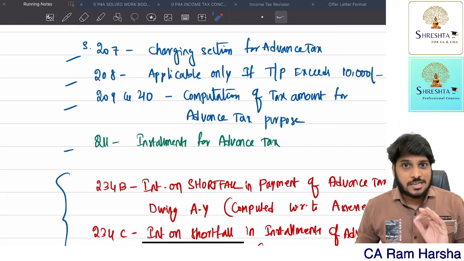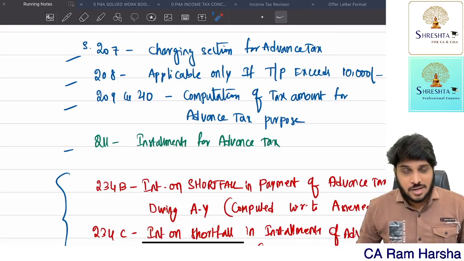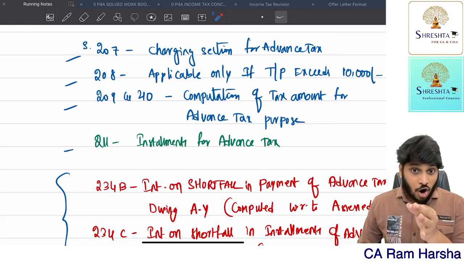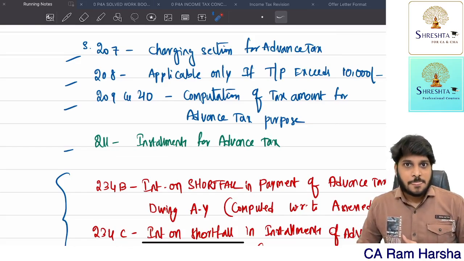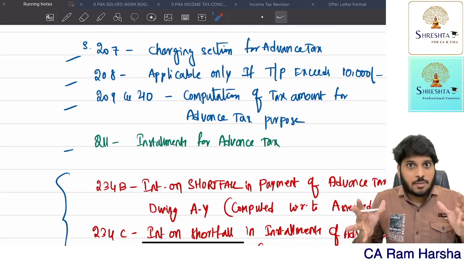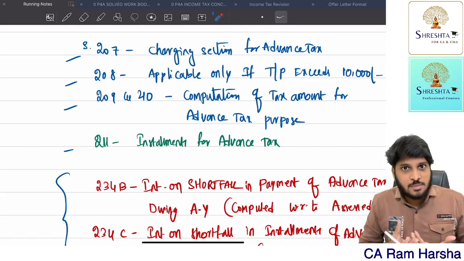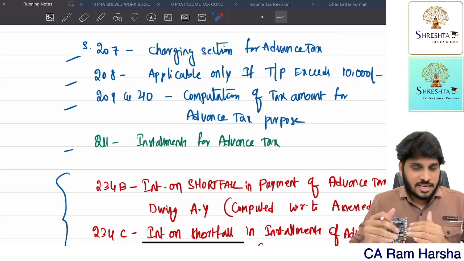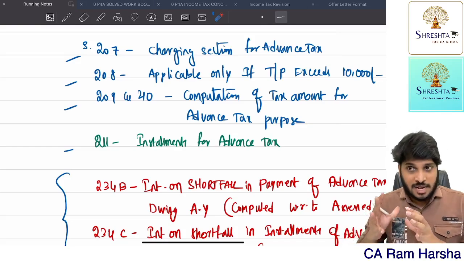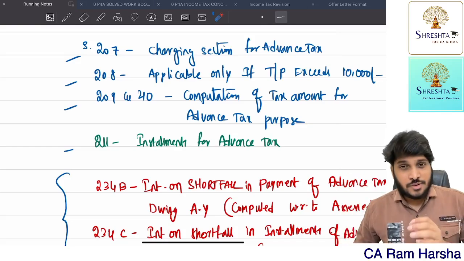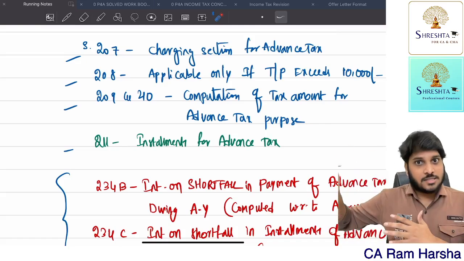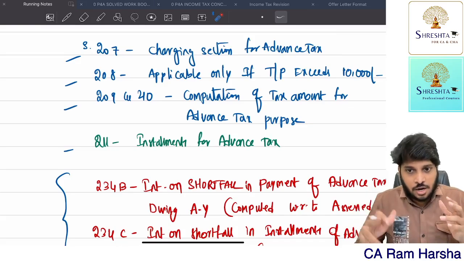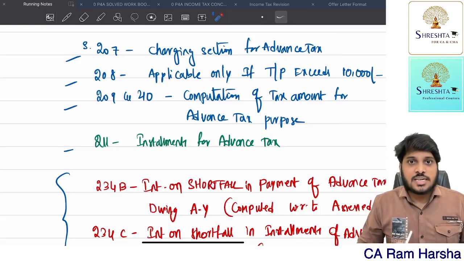Sometimes the income tax department has a power. They have the power to give an order. They have the power to order the assessee to pay advance tax. Based on the department's computation, the department will compute the tax liability based on their own estimates. Getting it? They have given some criteria. I'll tell you when I'm actually reading the text. So if the assessee in previous years, suppose right now 23-24 is going on, for this year compute estimated total income and pay advance tax.